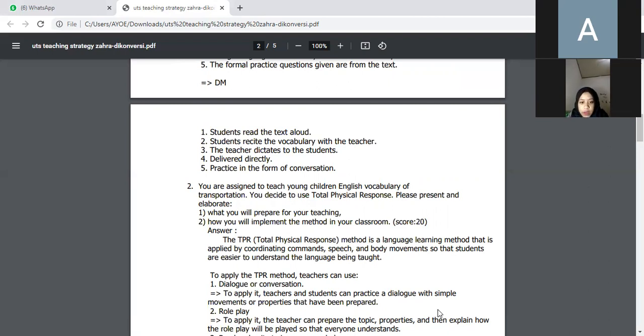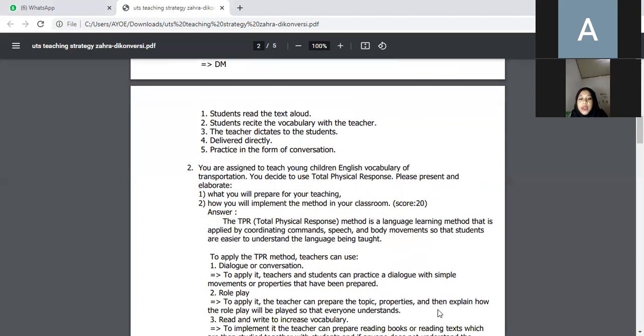The answer is the TPR or total physical response method is a language learning method that is applied by coordinating commands, speech, and body movements so that students are easier to understand the language being taught. To apply the TPR method, teachers can use number 1, dialogue or conversation. To apply it, teachers and students can practice a dialogue with simple movements or properties that have been prepared.